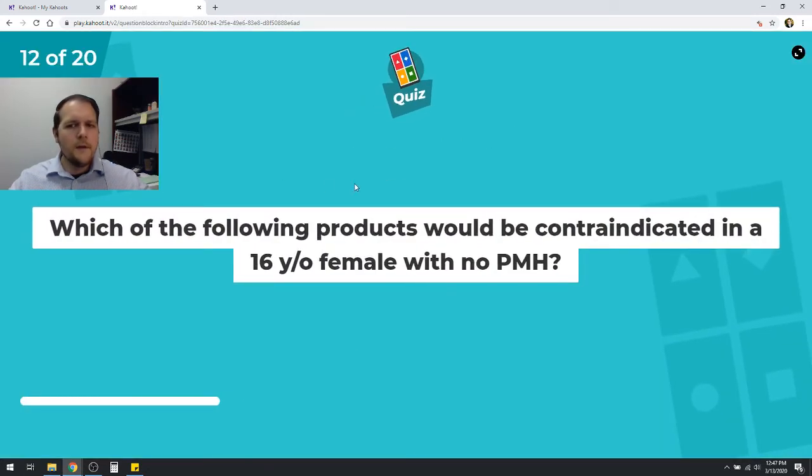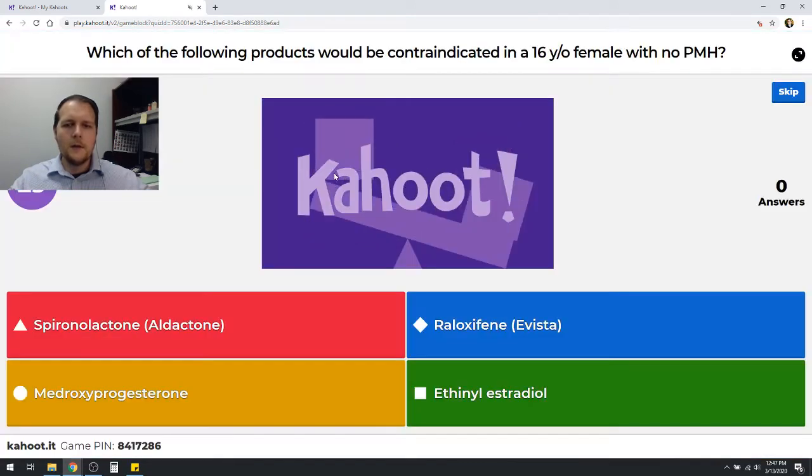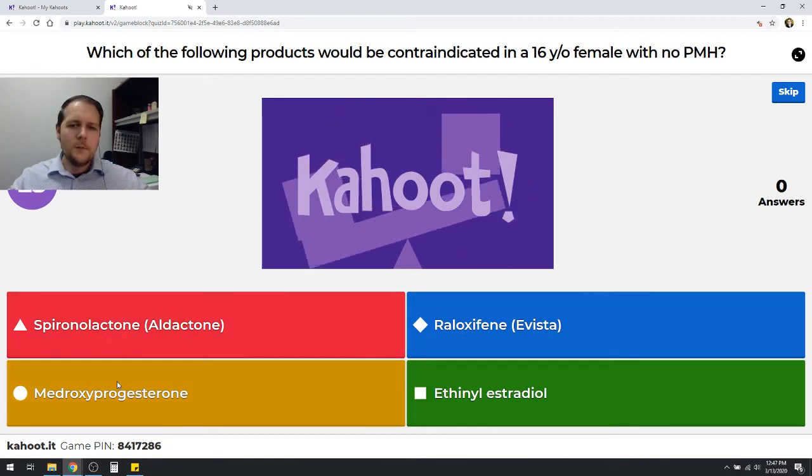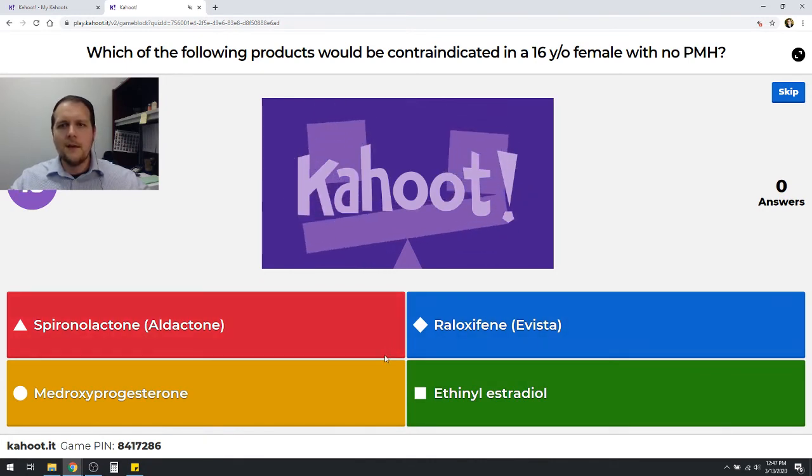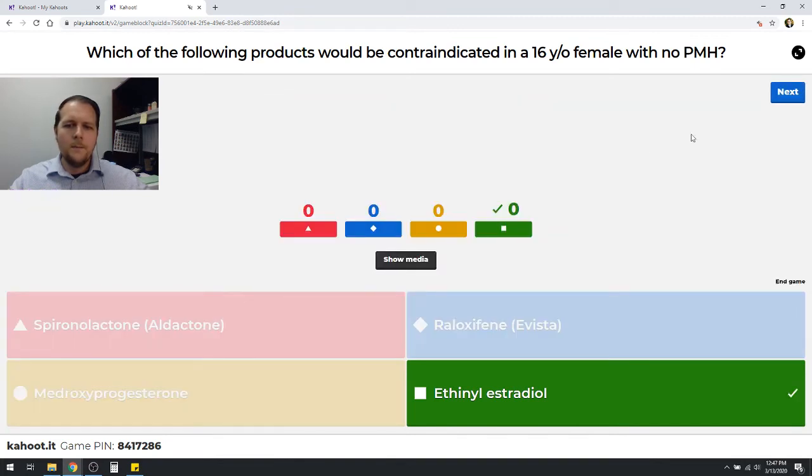Up next, which of the following products would be contraindicated in a 16-year-old female with no past medical history? Be it spironolactone, raloxifene, medroxyprogesterone, or ethinyl estradiol. Which one of these products would be inadvisable or contraindicated for a 16-year-old female with no past medical history? Well, that would be ethinyl estradiol.